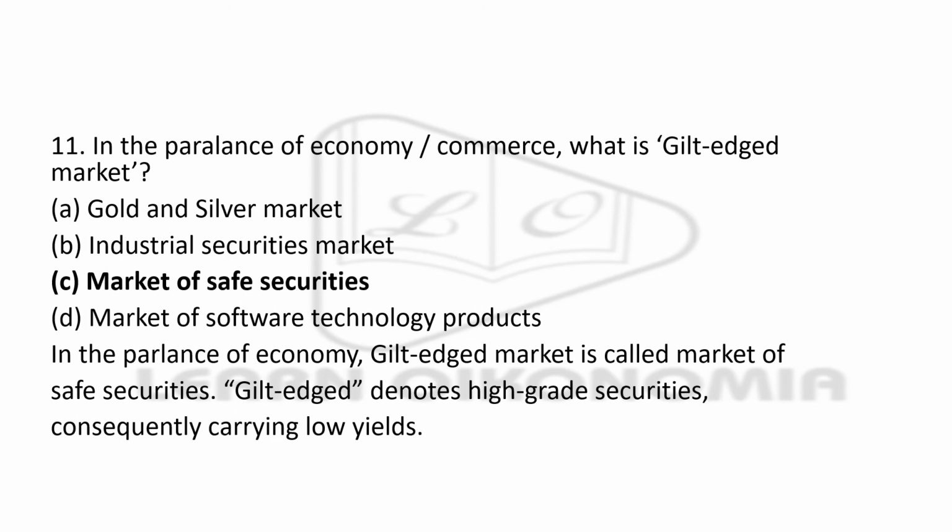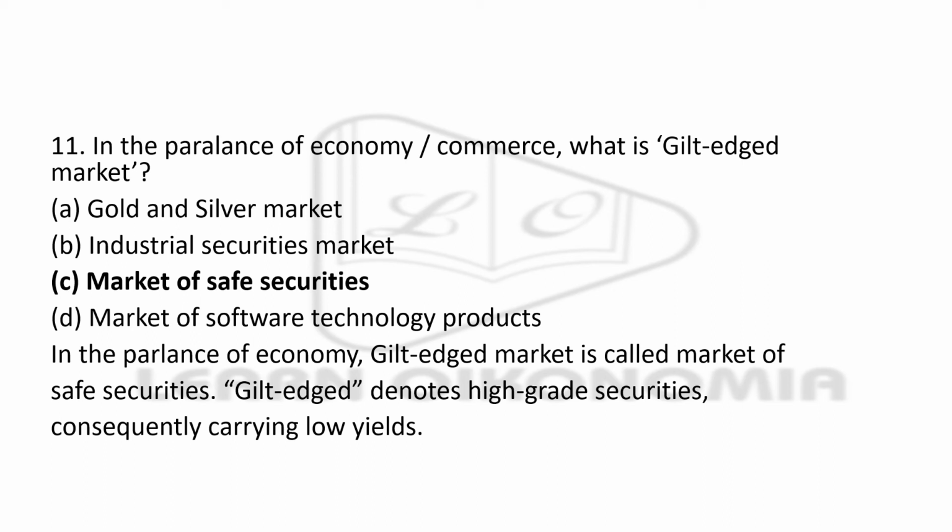Next question: in the parlance of economy or commerce, what is gilt-edged market? When we say gilt-edged securities, we are actually referring to government securities. It is considered to be very safe. So it is not the gold and silver market, because in the gold and silver market there will be fluctuations. If there are fluctuations, that means there can be high risk, and if the risk is high, the return can be very high. So there exists a positive relationship between risk and return. If risk is high, return would be high, and if risk is low, return would be low.